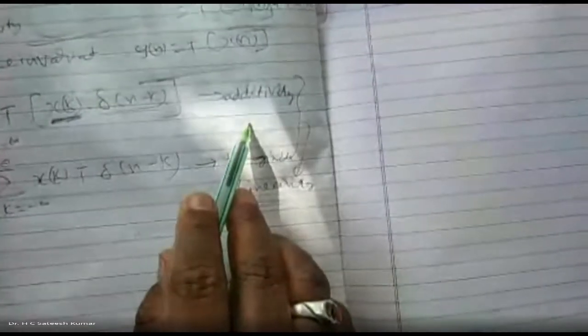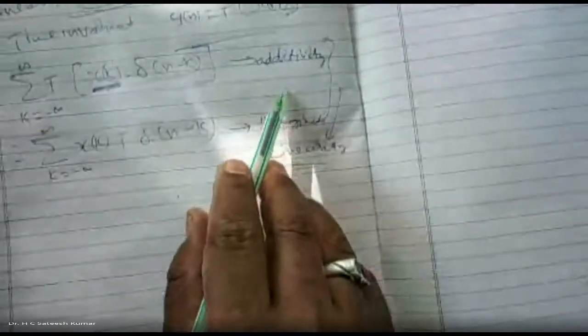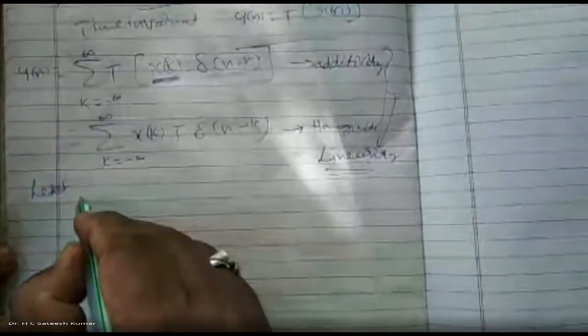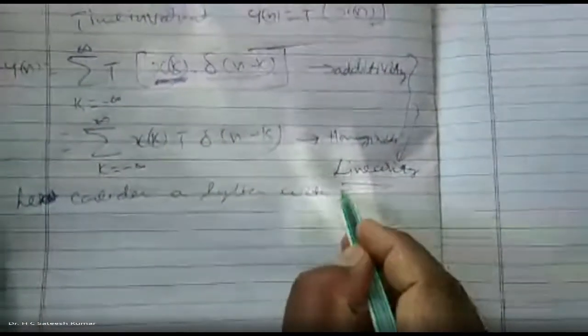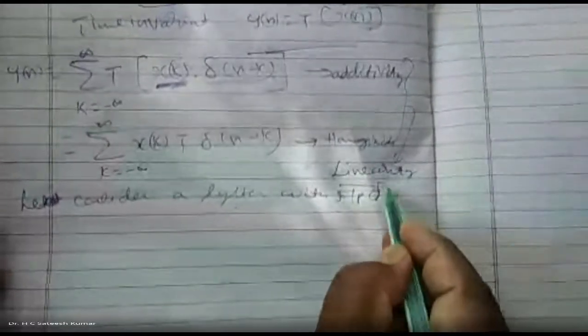Now the time invariance property. Let us consider a system with input delta of n. Let T be the operator.